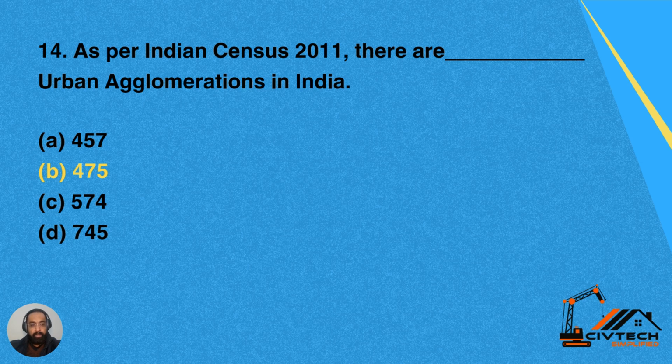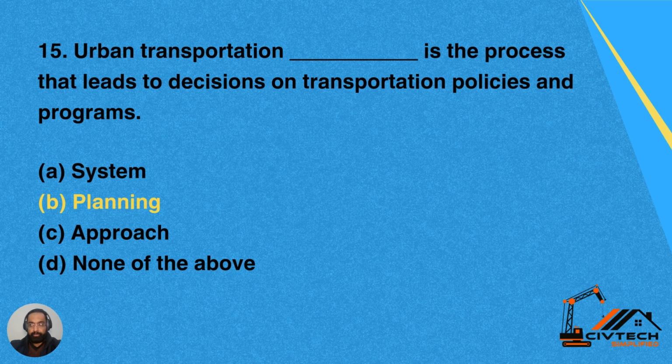Question 14. As per Indian Census 2011, there are dash urban agglomerations in India. How many are the urban agglomerations in India as per the census of 2011? Option A is 457. Option B is 475. Option C is 574. And option D is 745. So B is the correct answer. It's 475.